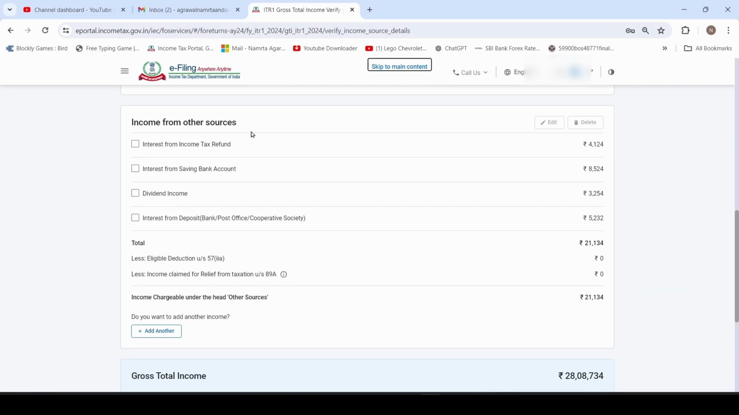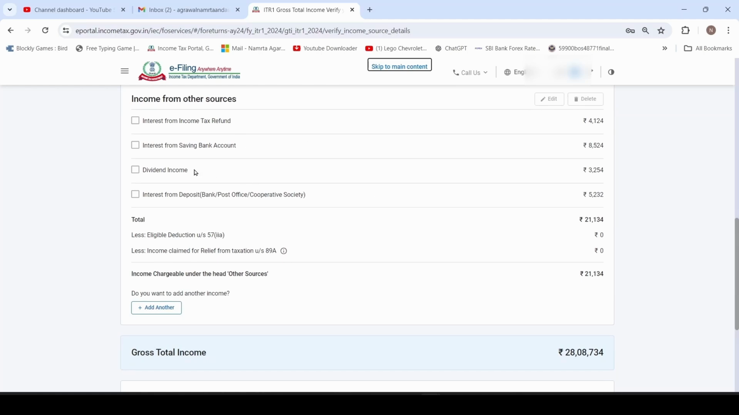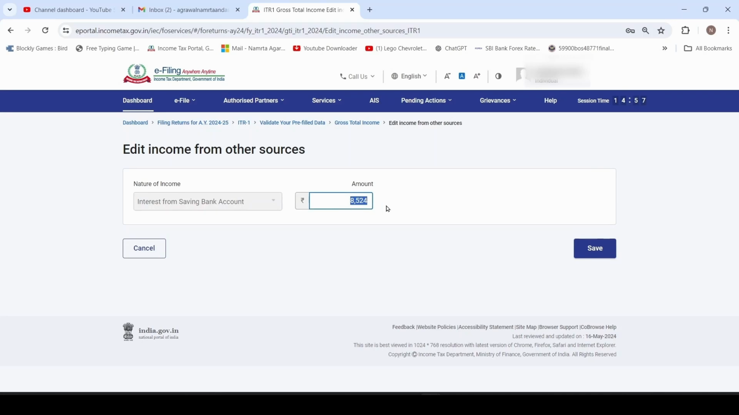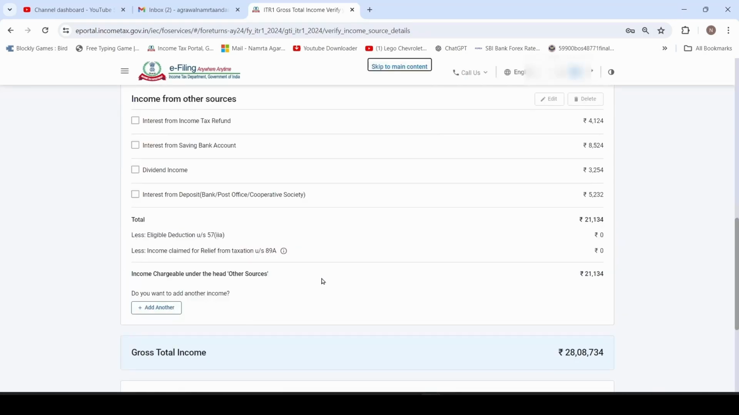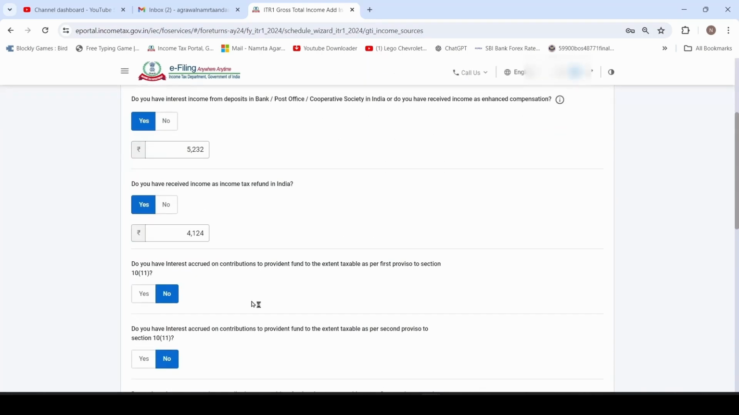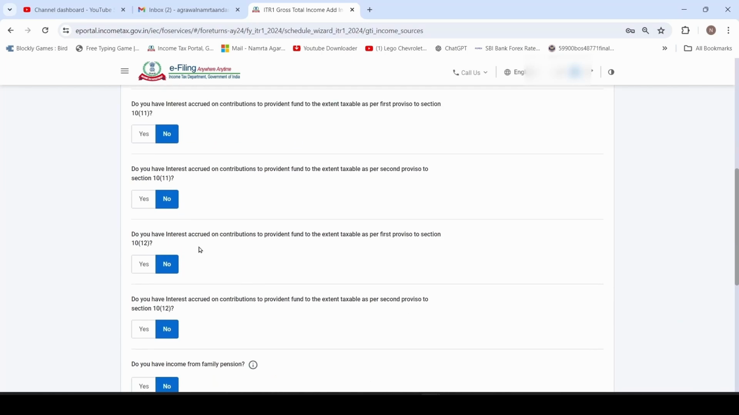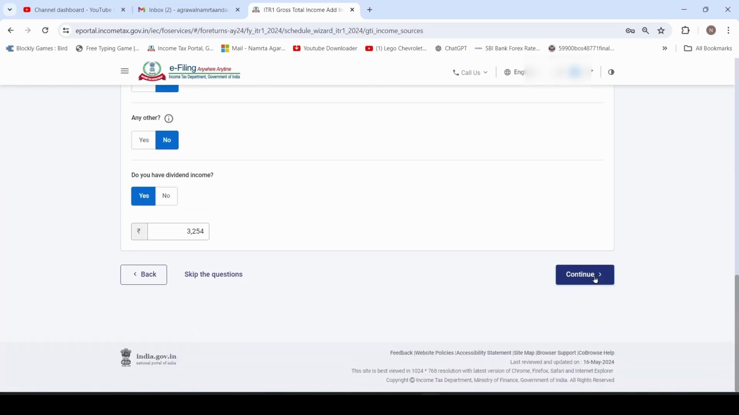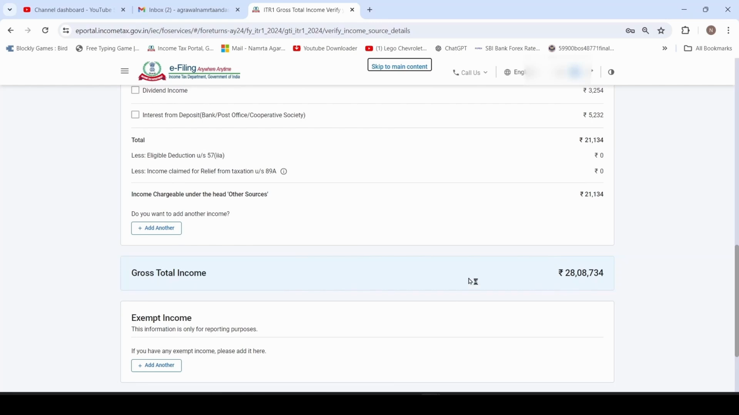Next is income from other source head. Here you need to mention all other source income like interest income, dividend income, interest on FD, interest on saving bank. This data will automatically populate from your AIS. If this detail is not correct, you just select that and click on edit. And here you can edit the detail and then click on save. If you have any other income, you can click on add another and mention the income type and the amount. Then click on continue. Now check your gross total income.